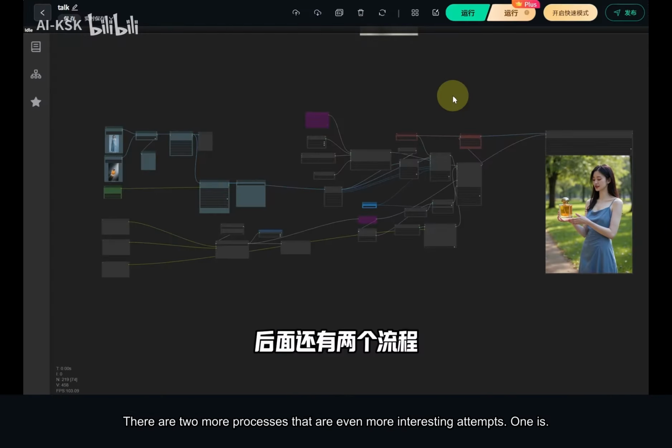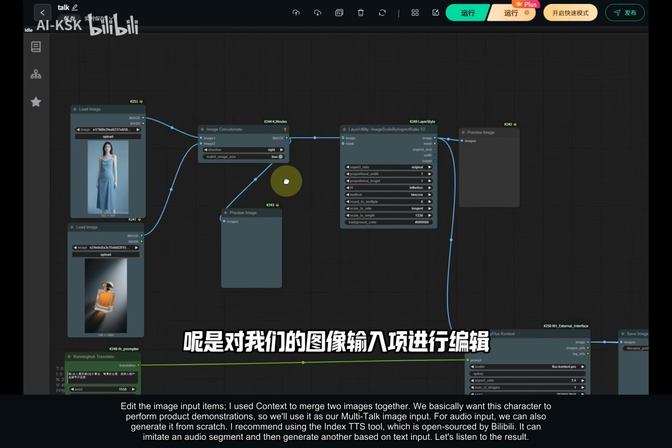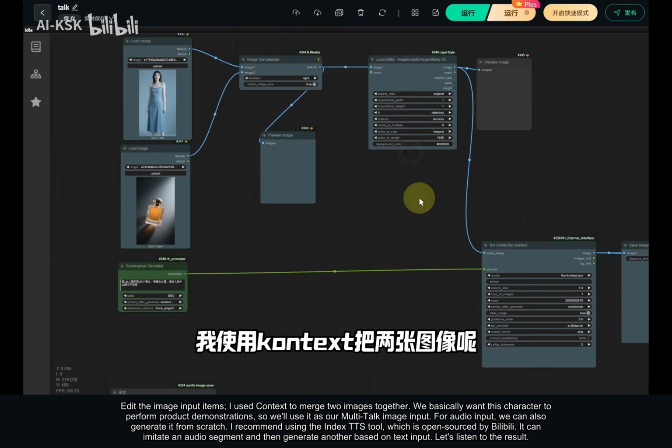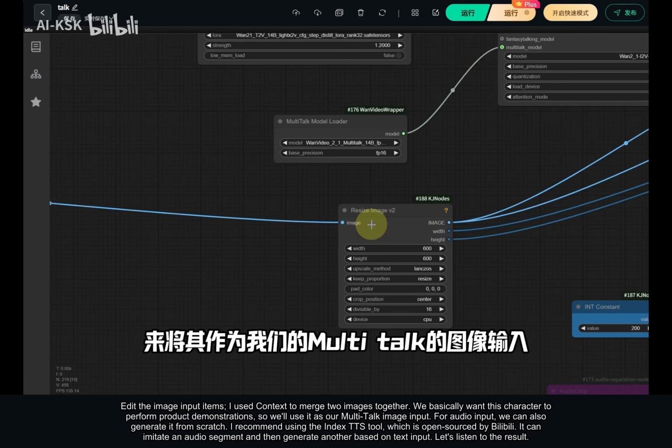There are 2 more processes that are even more interesting attempts. One is edit the image input items. I use context to merge 2 images together. We basically want this character to perform product demonstrations, so we'll use it as our MultiTalk image input. For audio input, we can also generate it from scratch.